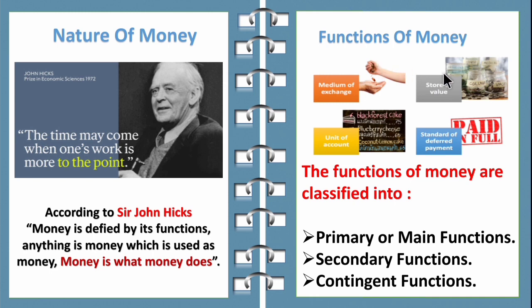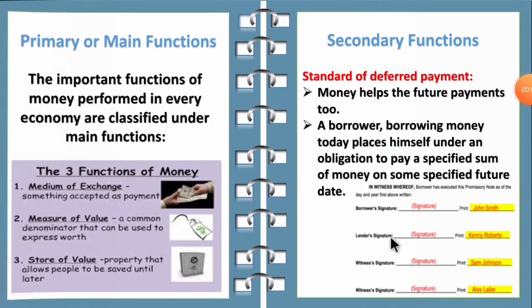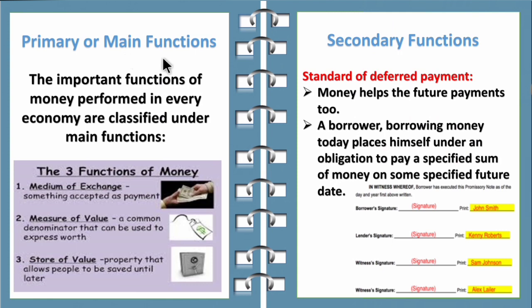Let's move on to the functions of money. Based on the functions, it is categorized under three: primary or main functions, secondary functions, and contingent functions. Now let's see it one by one. First is primary or main functions. The important functions of money performed in every economy are classified under main functions. The three main functions are, first, as a medium of exchange, something accepted as payment, so we can exchange the money. Next is as a measure of value, a common denominator that can be used to express its worth.